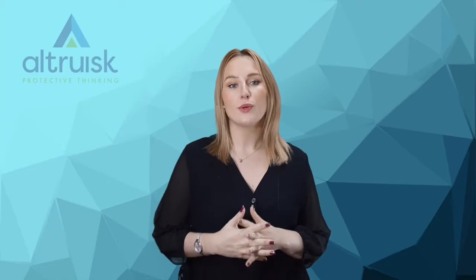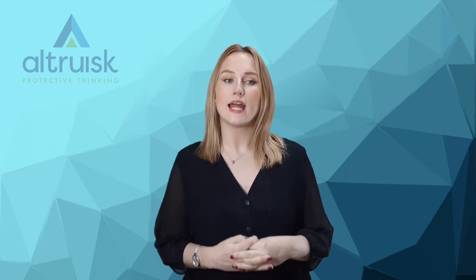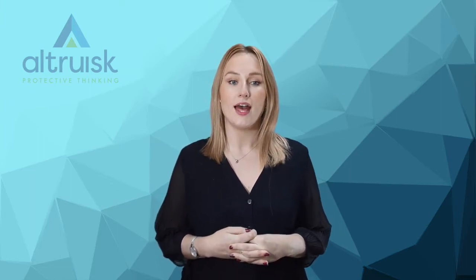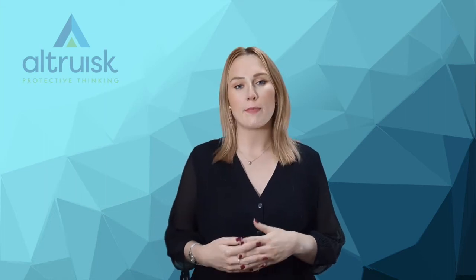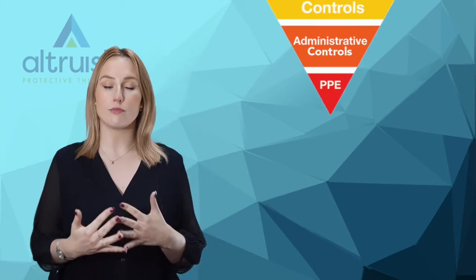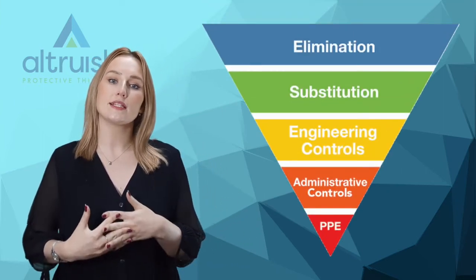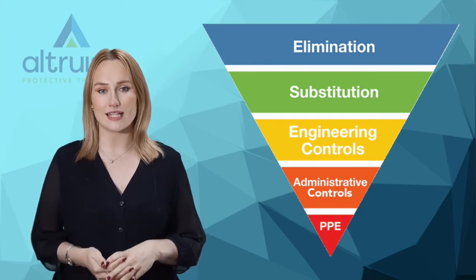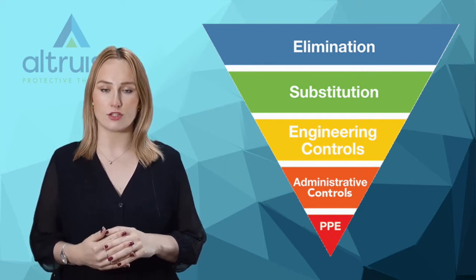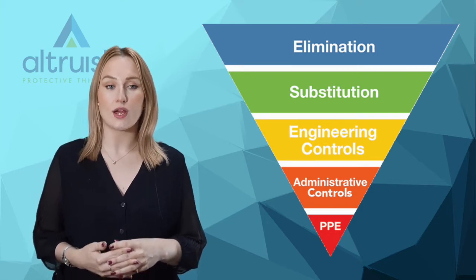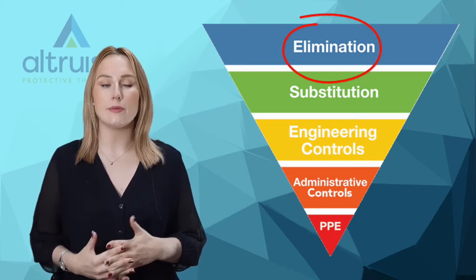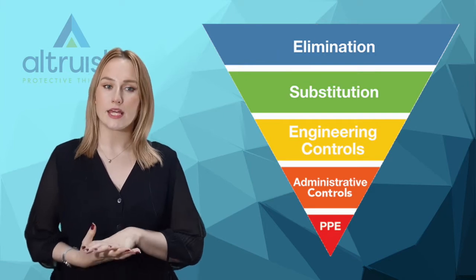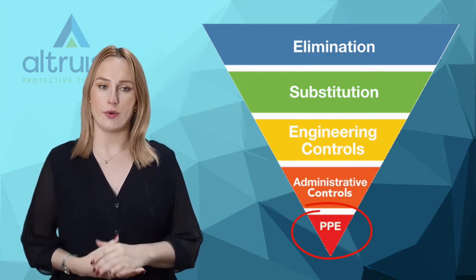Now that we have looked at hazards and risks, we now need to think about what we can do about them, and that is what we consider when we look at the hierarchy of controls. What comes to mind when you think of a hierarchy? The structure of an organisation, a top to bottom order? Well, that's what we need to consider when we look at the hierarchy of controls. The hierarchy of controls is designed to help us prioritise risk controls. As you can see, we have eliminate at the top, meaning eliminating the hazard. With PPE, safe systems of work and training at the bottom.